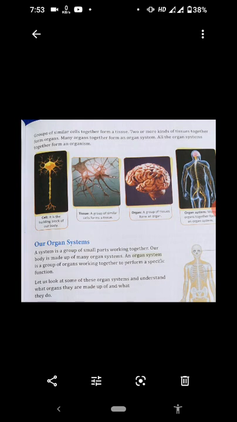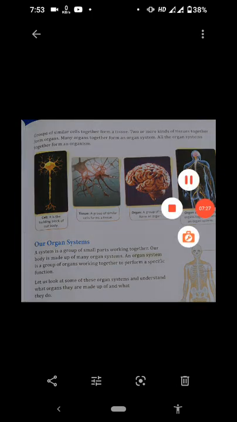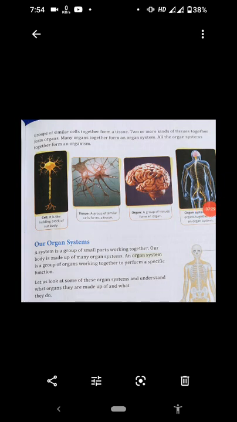Our body is made up of many organ systems. In our body there are so many different organ systems. For the brain there is the nervous system. For our stomach, for our heart, there are so many different systems. So you have to remember it. What is an organ system? An organ system is a group of organs working together to perform a specific function. I hope you understand.